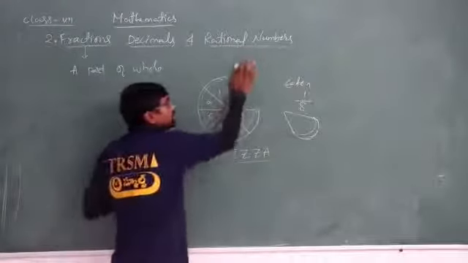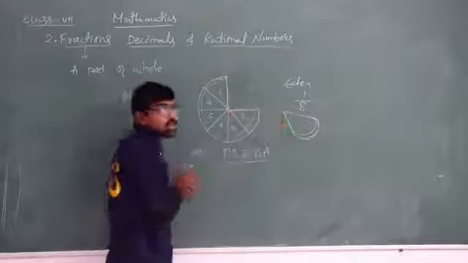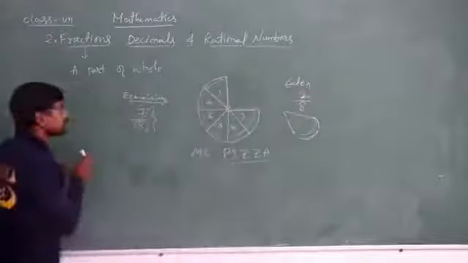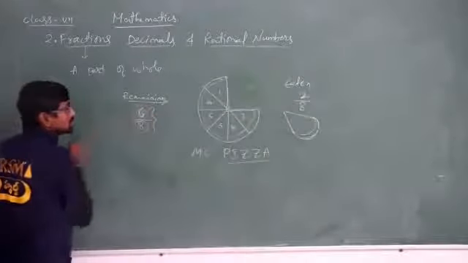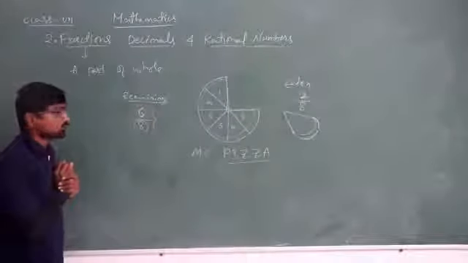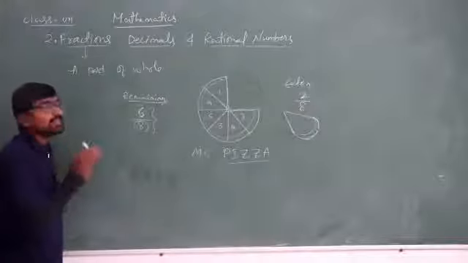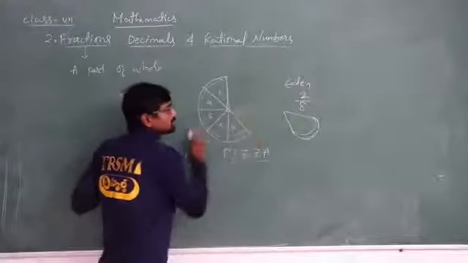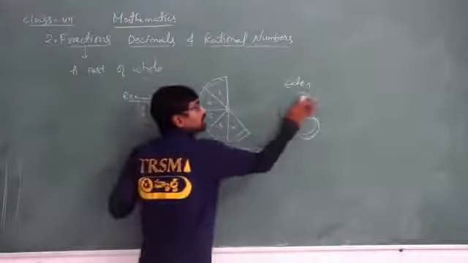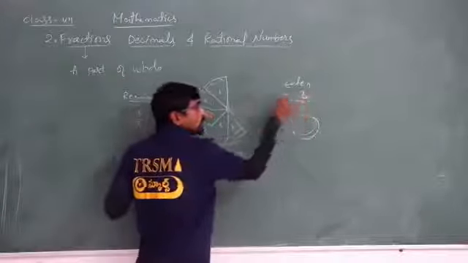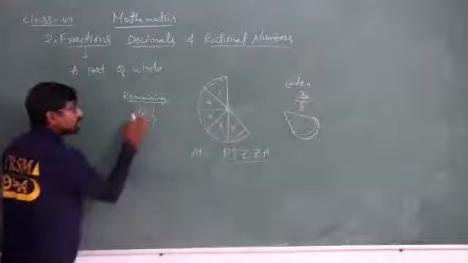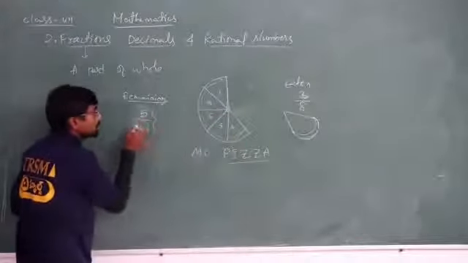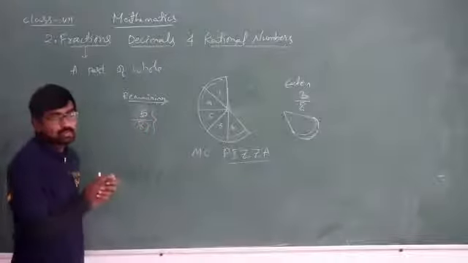Now, if I have eaten 2 parts out of 8 parts, then I will write the eaten parts as 2 by 8, isn't it? And the remaining parts are 6 divided by 8. Okay, 6 divided by 8. Like this. If I have eaten 3 parts, then I have eaten 3 parts out of 8 parts. And here we will represent the remaining parts: 1, 2, 3, 4, 5 parts. 5 parts out of 8 parts have been left.